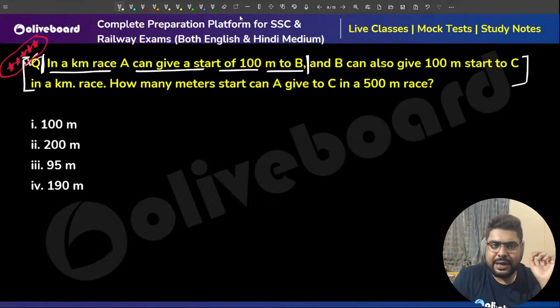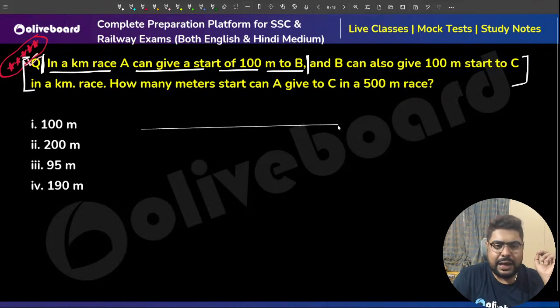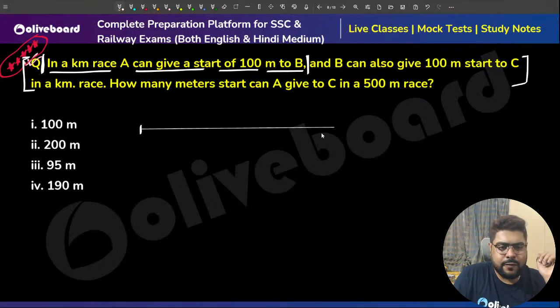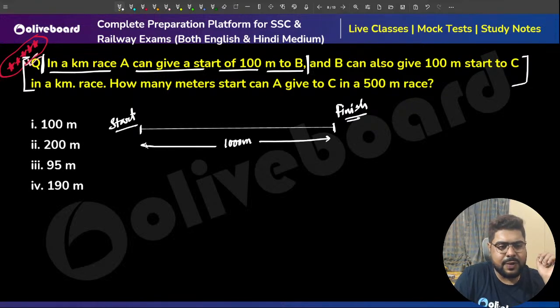Please understand. Let's understand by the figure. Sir, if this is the start point, this is the finish point. Kilometer race means the total is 1000 meters. Kilometer race means 1 kilometer is the race distance, or 1000 meters. Now, A can give a start of 100 meters to B.